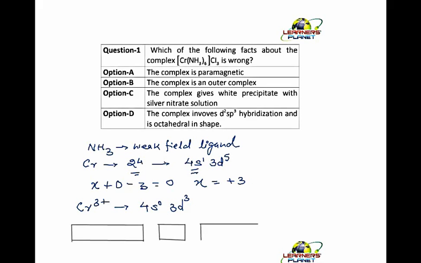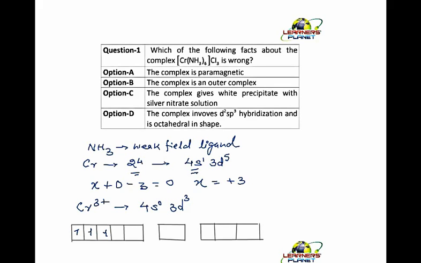So all the 3 orbitals will have single electrons first, right? So we have got these 1, 2, 3, 4 and 5. Now how many electrons are there? There are 3 electrons.